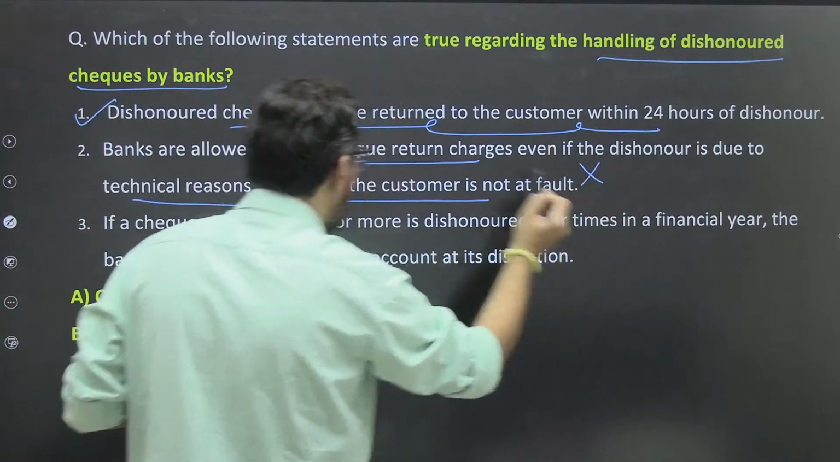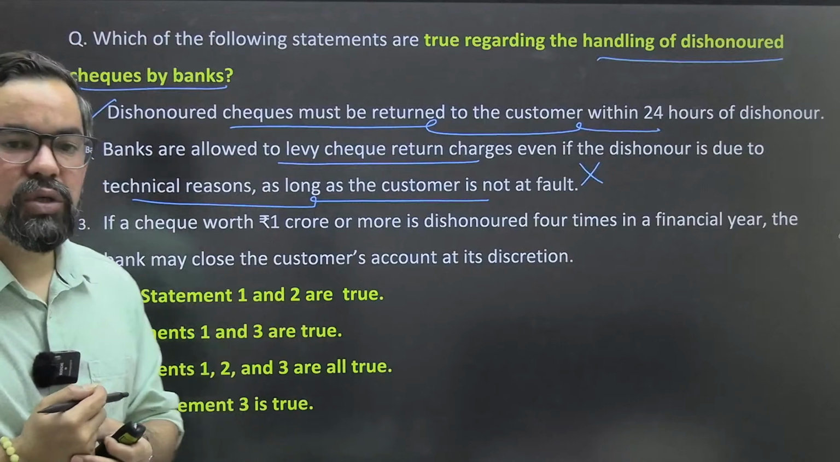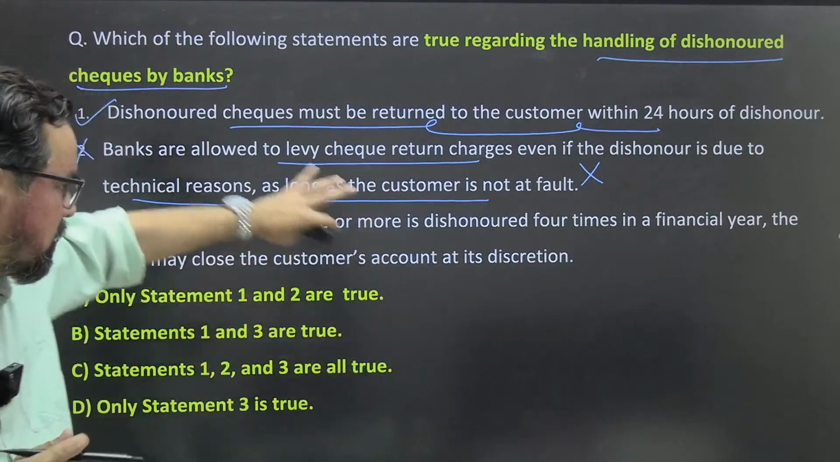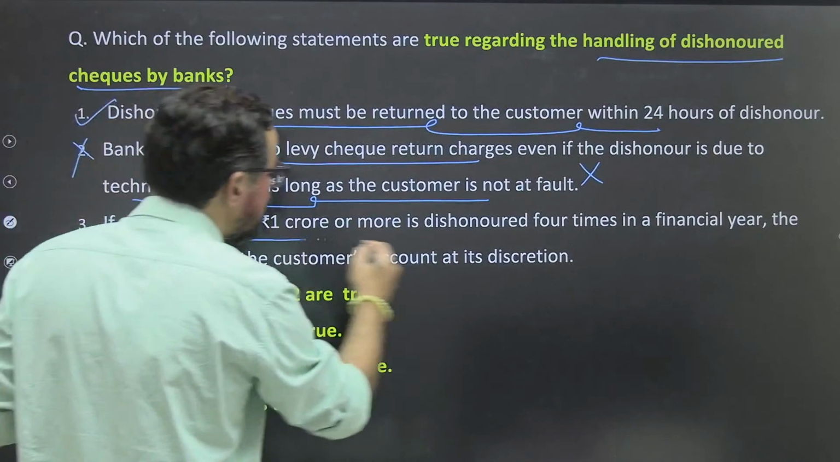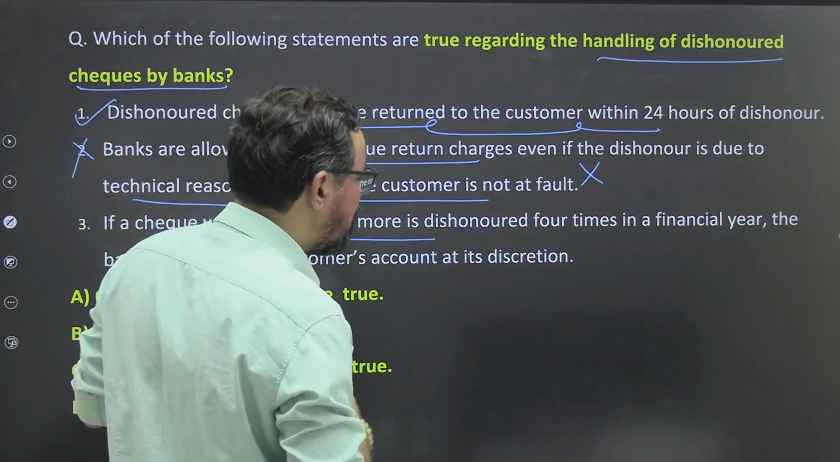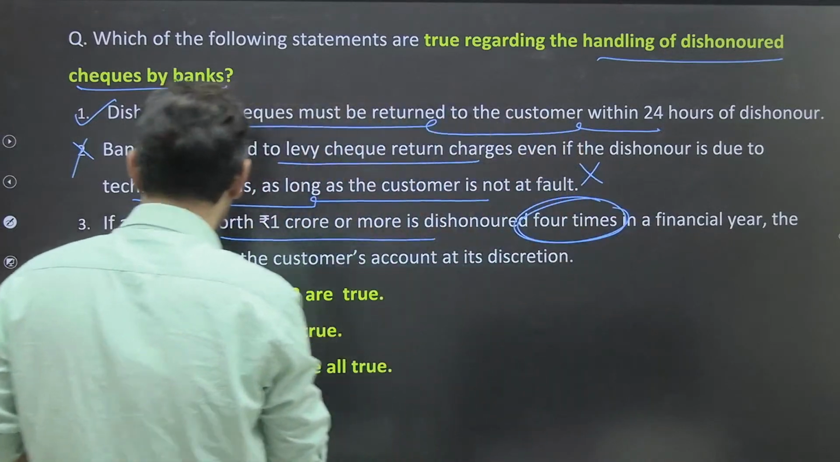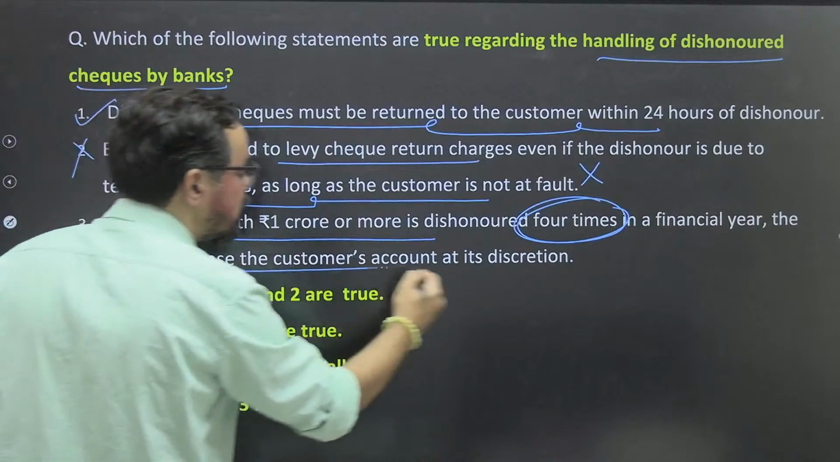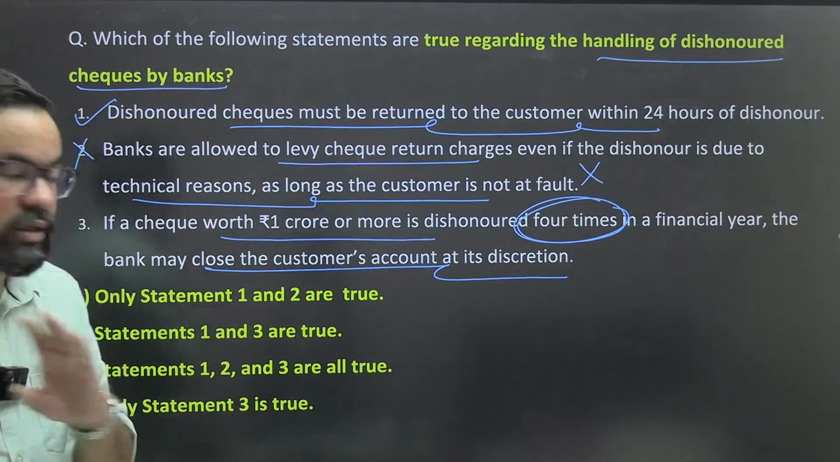We cannot charge if the customer is not at fault, so we cannot charge additional money from the customers. So this statement is wrong. If a cheque worth 1 crore or more is dishonored 4 times in a financial year, the bank may close the customer's account at its discretion. So statement 3 is 100% true.